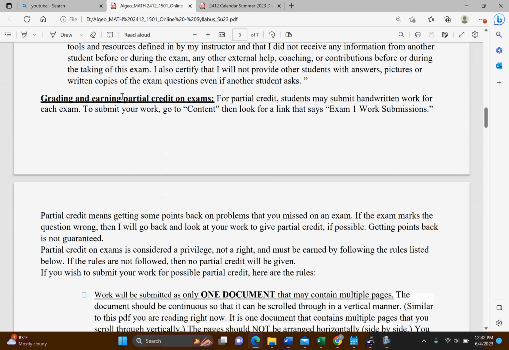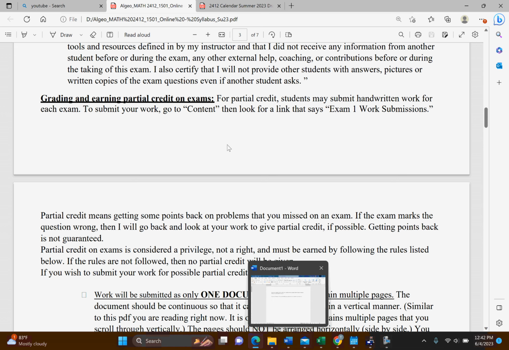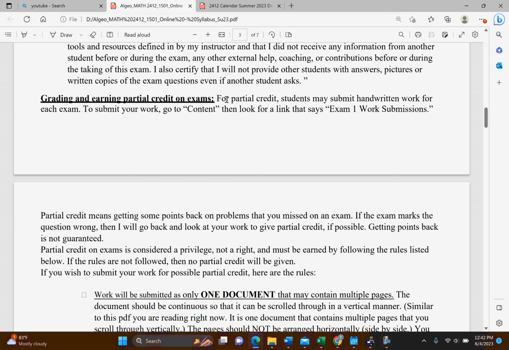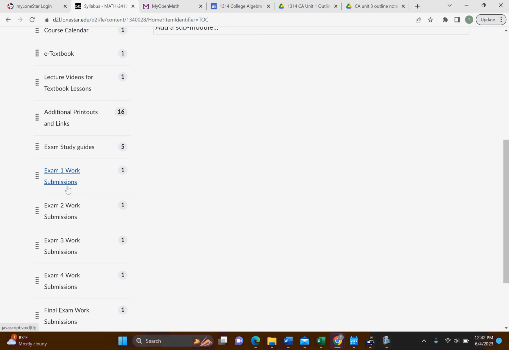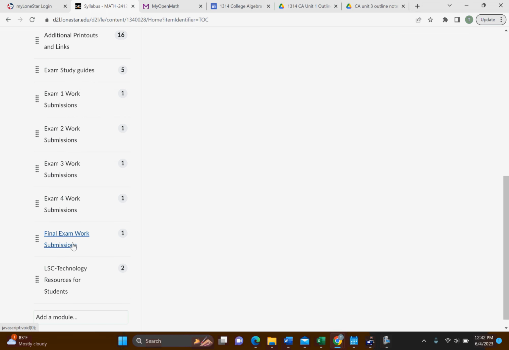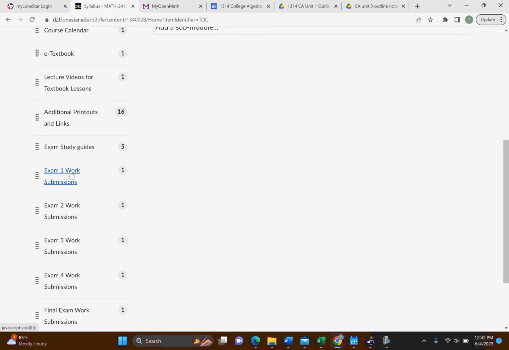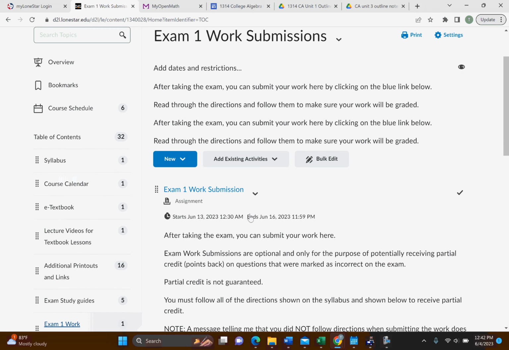So partial credit. The way that works is this will be optional. You have to submit your work in D2L to have the opportunity for partial credit. So let me go back to D2L to show you that. If you go down here, exam 1, 2, 3, 4, and the final exam submissions. This is not required, but if you want to have the opportunity for partial credit, you have to come in here and upload your work, and it needs to be uploaded within an hour of finishing your exam.